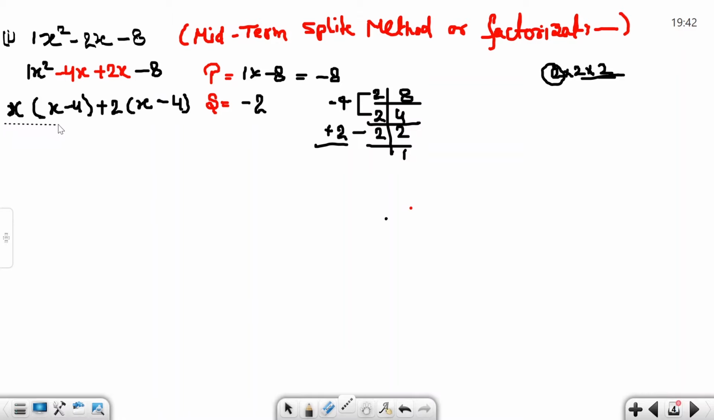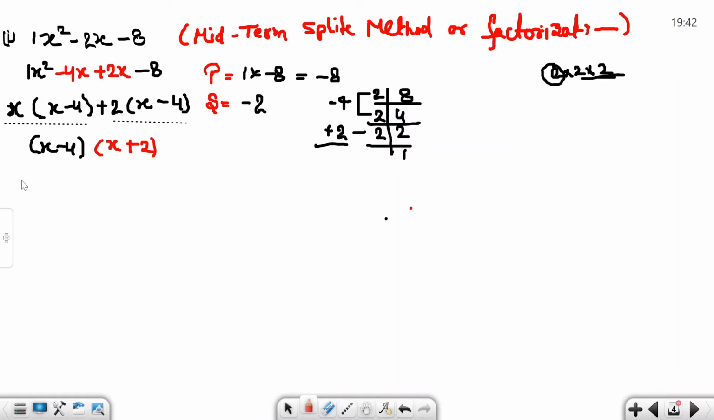Now we have two terms. Now we take the common term. The common term is x minus 4. Tell me the remaining term. The remaining term is x plus 2. Okay, we make factors, that is the factorization method. That's why the name is factorization method. We make the quadratic polynomial with factors x minus 4 and x plus 2. When you multiply again, you get x square minus 2x minus 8.